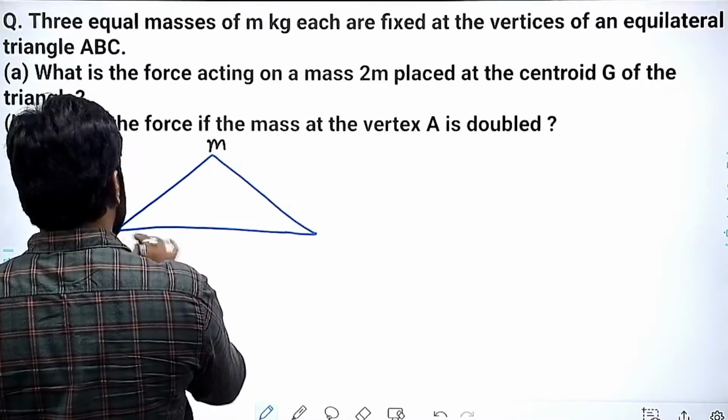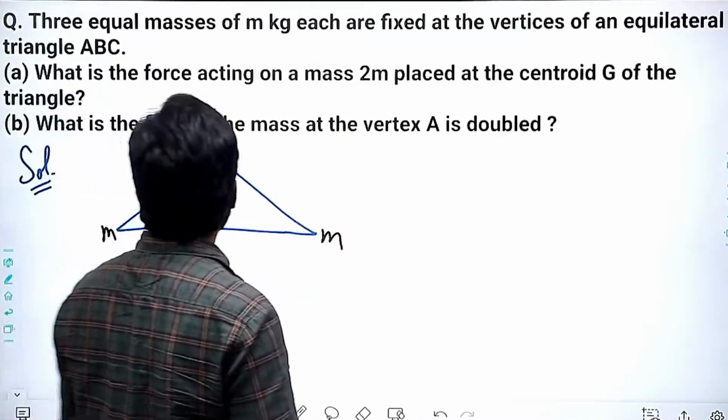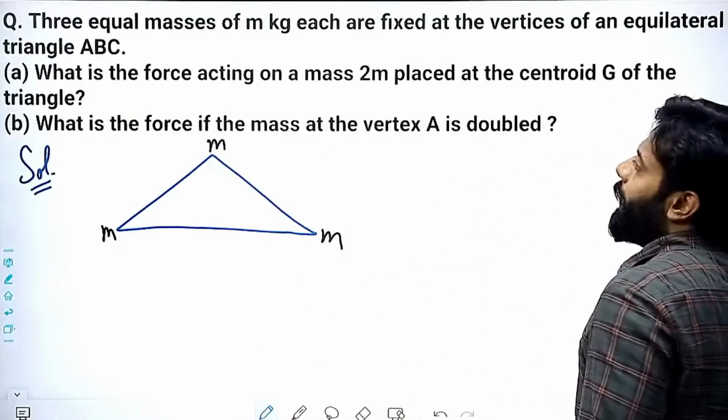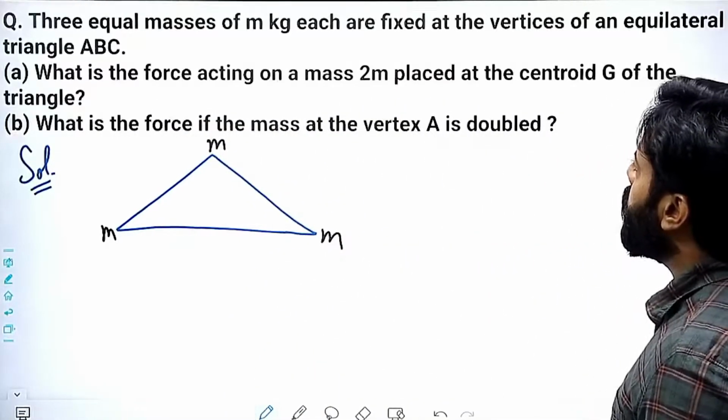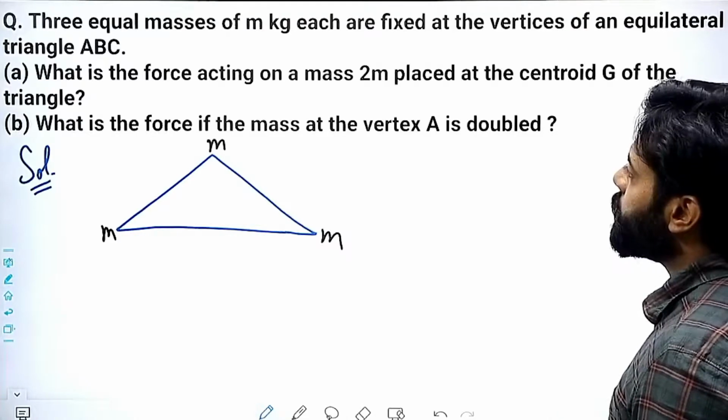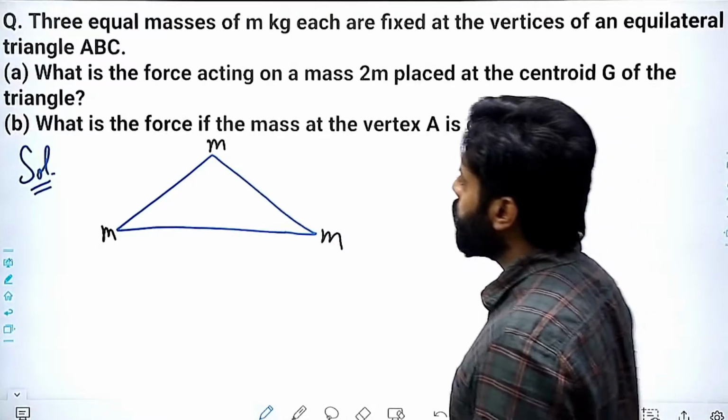So this is m, this is m, this is m. So we have three equal masses of m kg, each fixed at the vertices of equilateral triangle ABC.